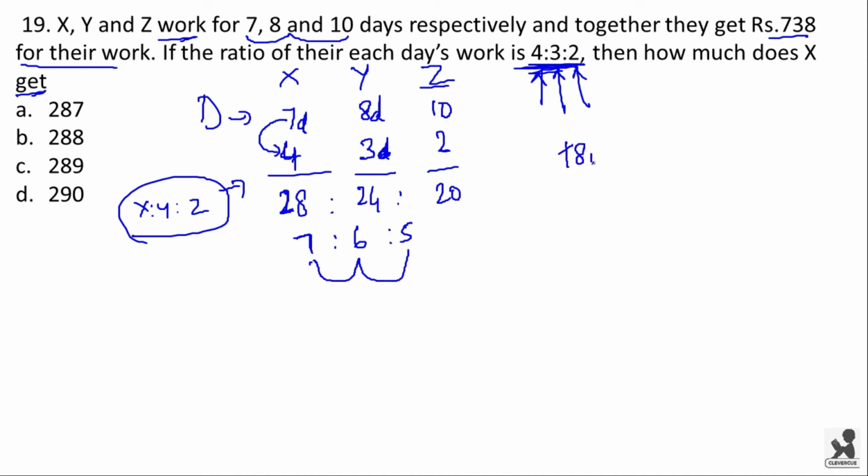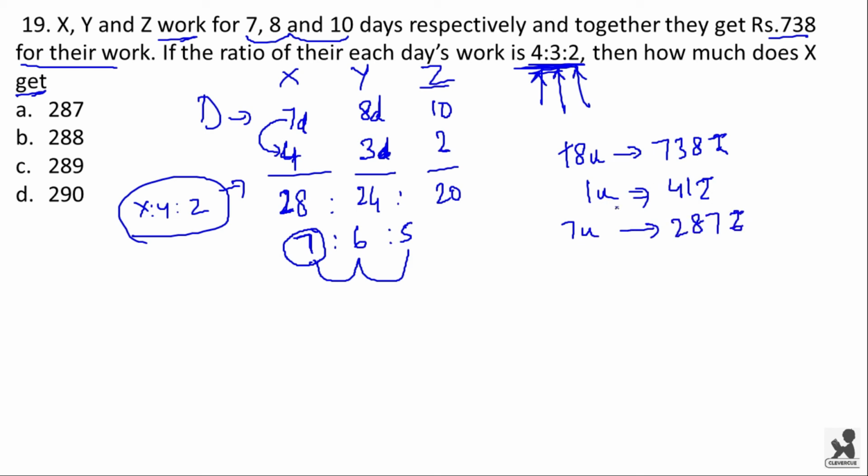Now 18 units is equal to 738 rupees. 1 unit is equal to 738 divided by 18, which is 41. So 1 unit will be equal to 41 rupees. Now the share of X will be 7 units. 7 units will be equal to 7 into 41, that is 287 rupees. Option A is the right answer.